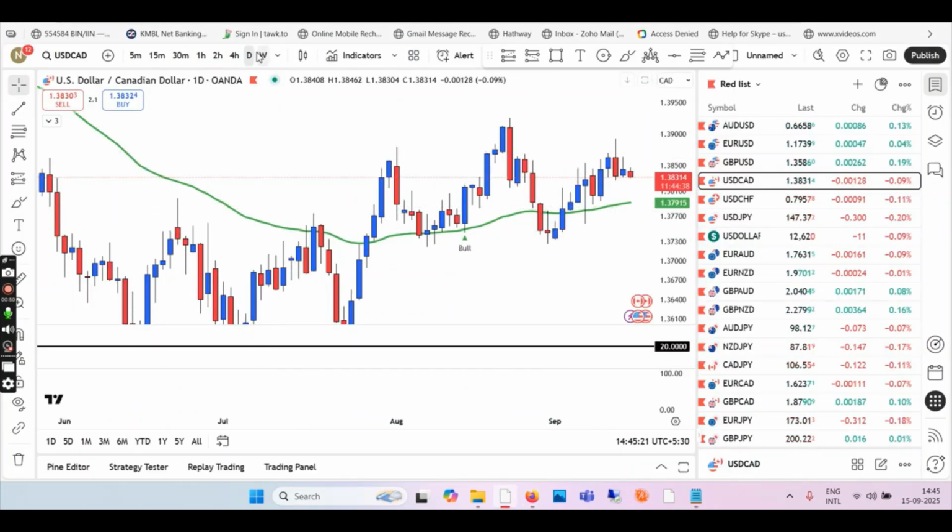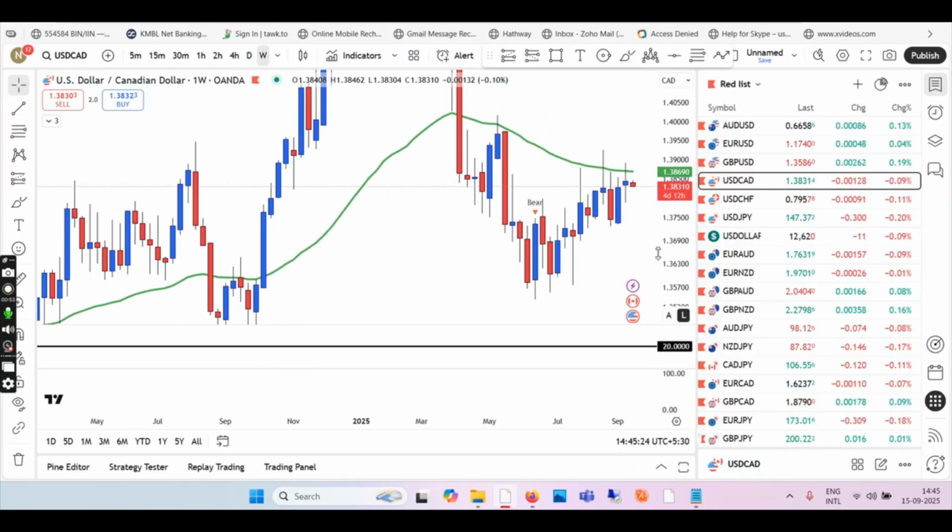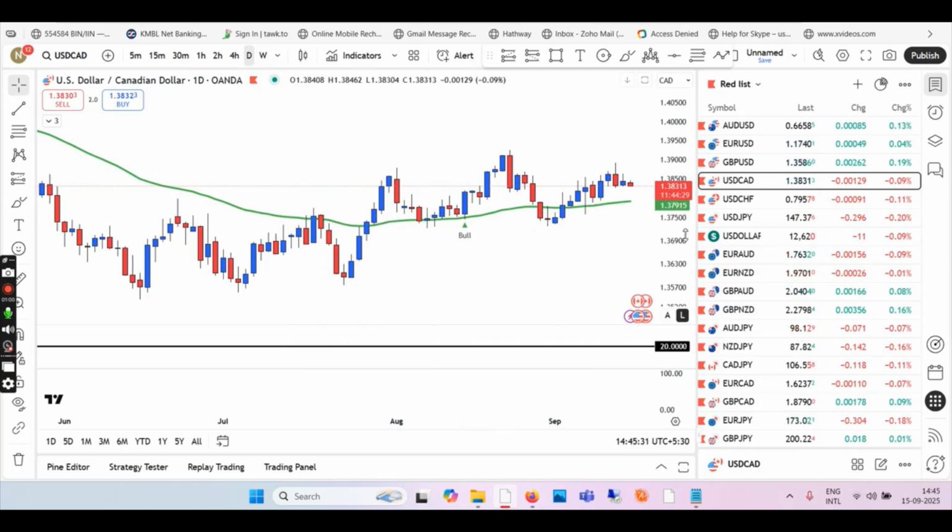Coming back to the chart, starting the top down approach with weekly time frame. Weekly we are going down. Rejection. So we have not been able to break the EMA. So we are still down in the downtrend. Coming back to daily time frame.